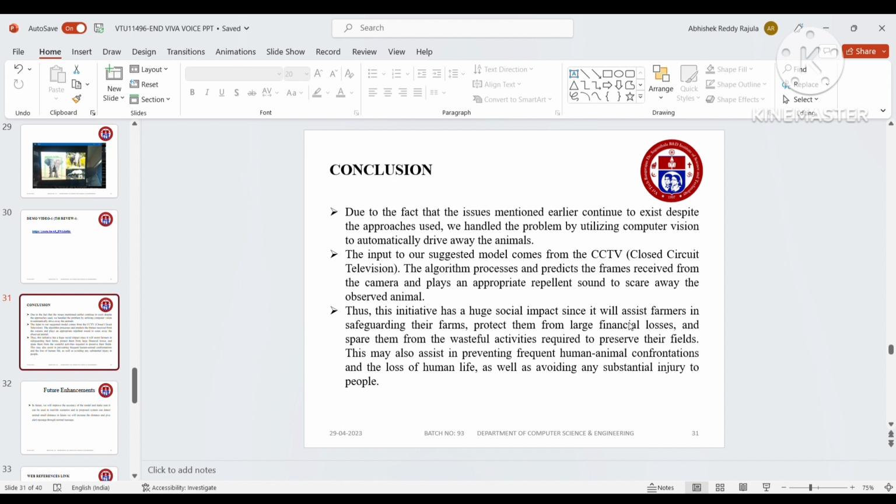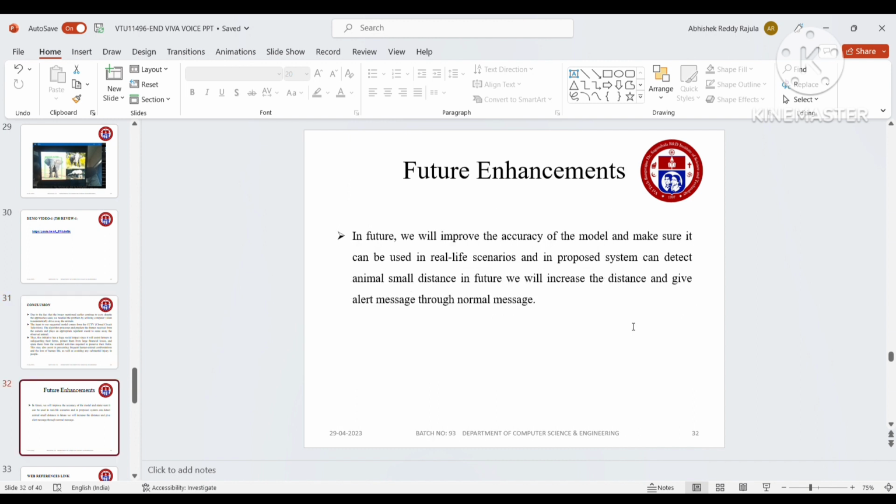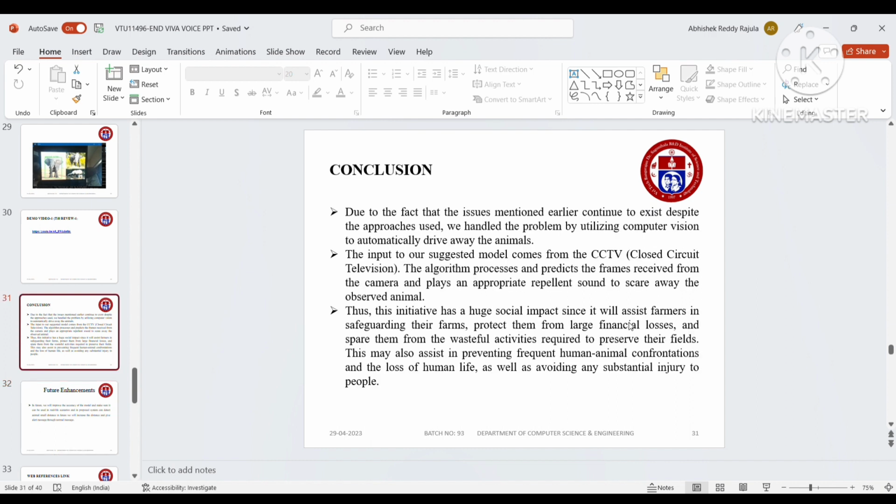So this was a demo, and the conclusion is that the issues mentioned earlier continue to exist. In older days people used to kill and harm animals, and now you know how many animals are disappearing, and we can't find animals. Many animal breeds are decreasing. Instead of killing the animals, we can save them without killing. We can save both our fields and animal life. Big animal life is also a life, so we can't kill them. So this was the main motto of our project.